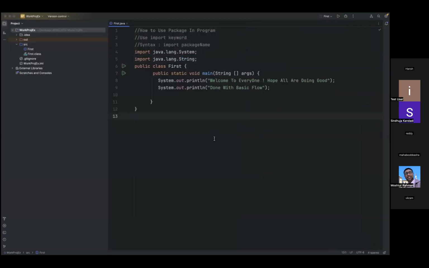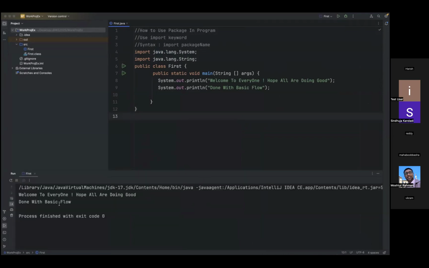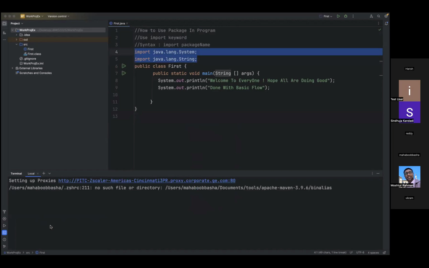So if you see, this is how we need to implement the package name System. Again, without this it will also execute, but let me show you with this how it will be working. So now I'm running the same program directly. Now you see, we got this. Now let us rerun the terminal. I have implemented the package. So now let me go back to the terminal. Now you see, it is working.